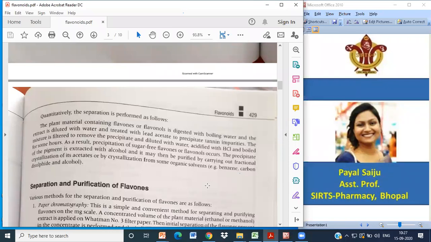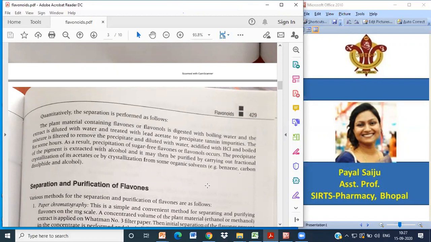Then, when you filter that extract, you get a filtrate. You dilute it again with water and treat this extract with lead acetate, and the tannin impurities get precipitated. The mixture is filtered to remove the precipitate and diluted with water. Then you have to acidify it with HCl and boil for some time. As a result, precipitation of sugar-free flavones and flavonols occurs.